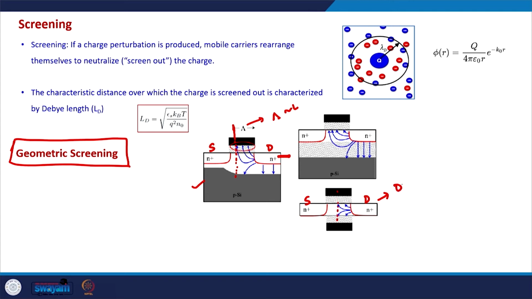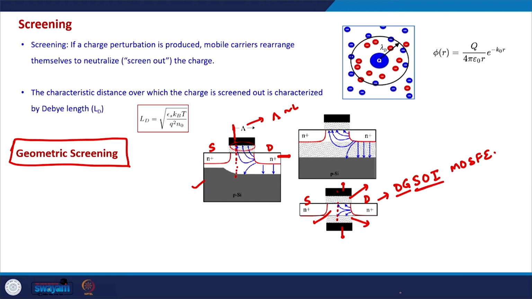And this geometry of the MOSFET is known as the double gate SOI MOSFET, DG SOI MOSFET. DG means double gate. So, we have a gate on top and we also have a second gate below the channel. And the channel is just a small piece of semiconductor. On both sides of the semiconductor we have the insulator or oxide layer. This is known as the SOI device, silicon on insulator.